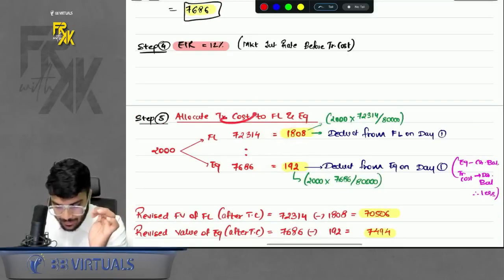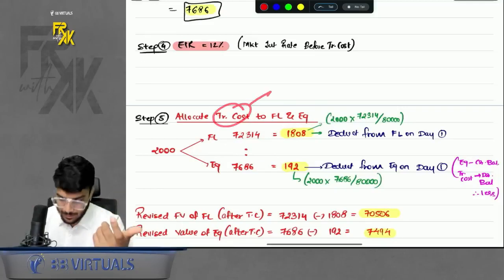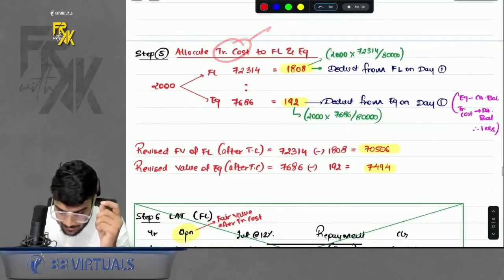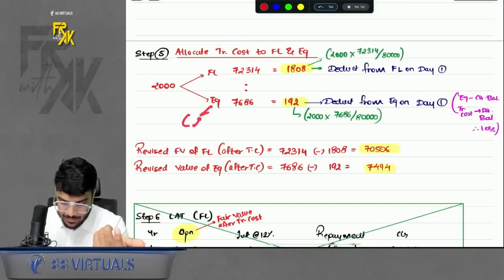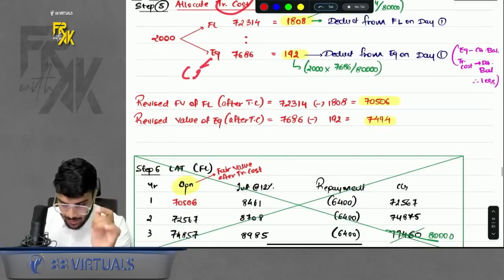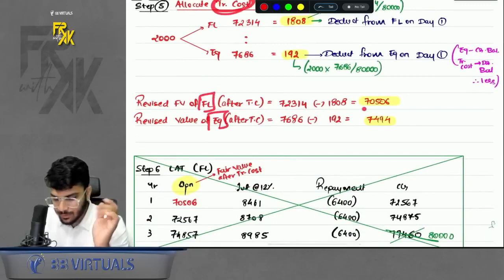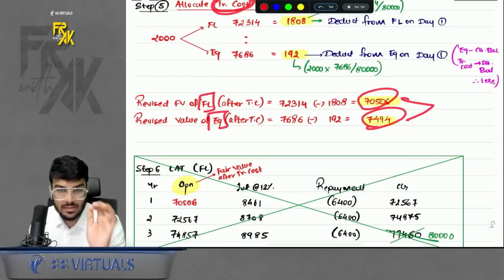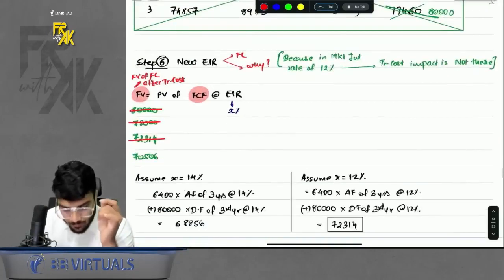Whenever you allocate transaction cost to FL, it reduces the value of FL, because FL has a credit balance and this has a debit balance, so reduce it. Whenever you allocate TC to equity, you will again reduce it from equity. Why? Equity again has a credit balance. This TC has a debit balance, so reduce it. So after allocating the transaction cost, the fair value of FL and the fair value of equity will be reduced. Because the fair value is reduced, your EIR will change, right? So that is one more new step.